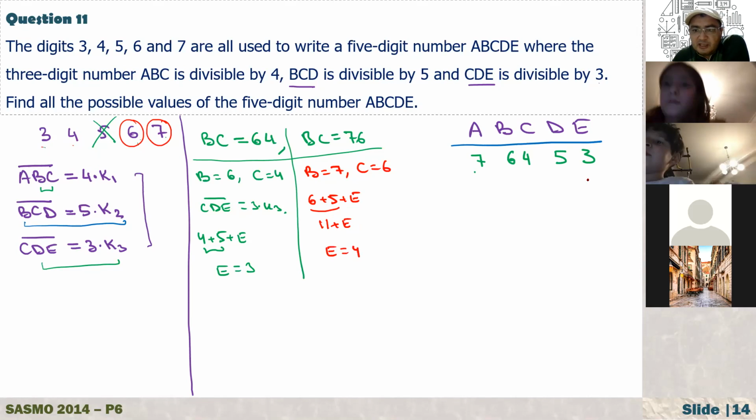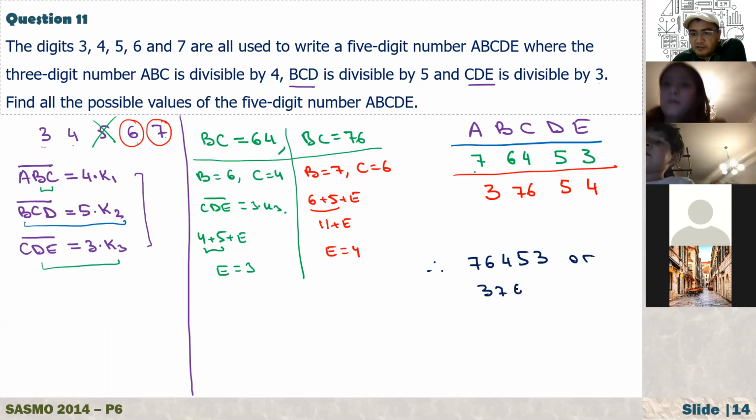So at this time, E is 4. D, we have only one value. BC is 76. And how about A? A must be 3. So we have two possible answers. One is 76453. Second one is 37654. So our answer is, those 5-digit numbers are 76453 or 37654.